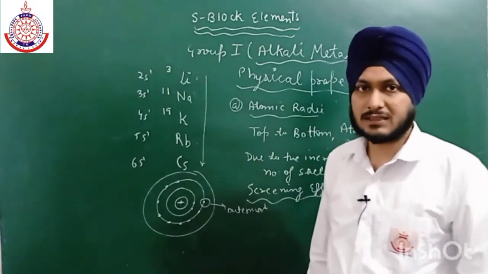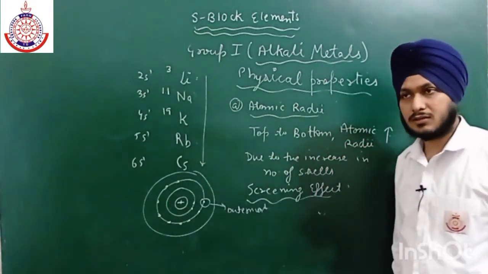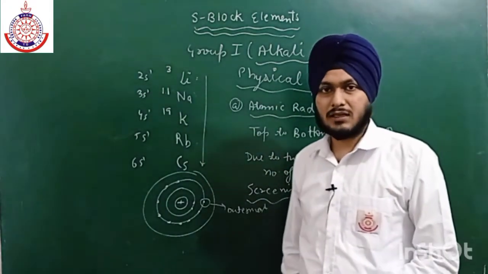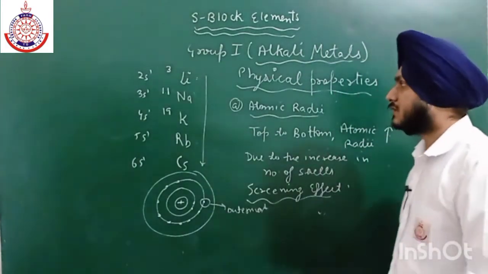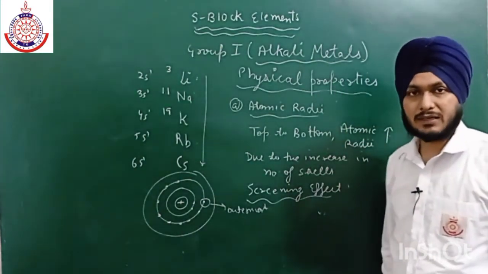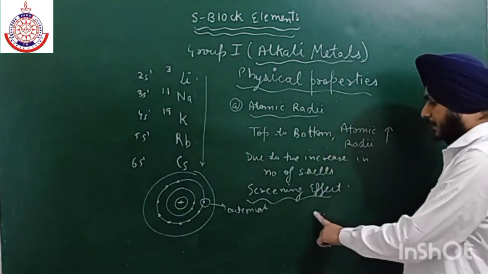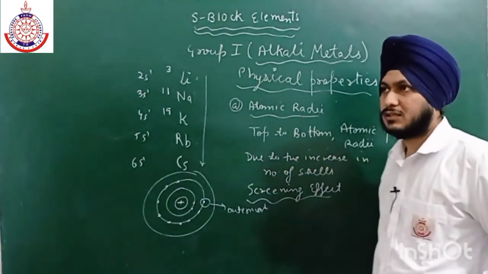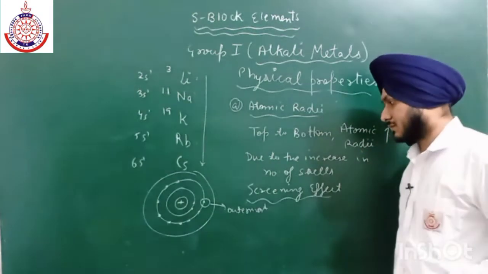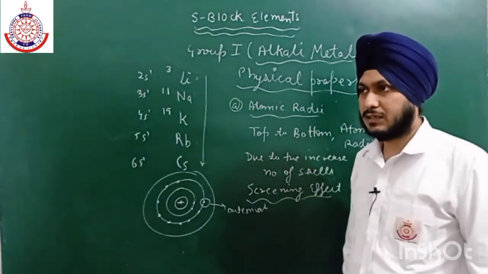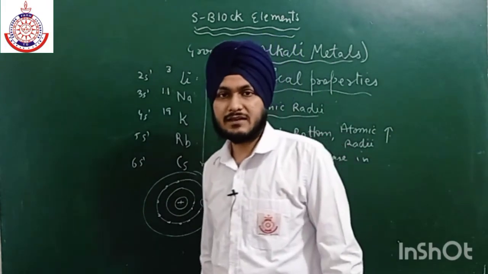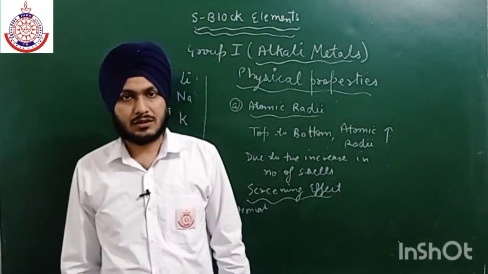As the nuclear charge felt decreases, the atomic radius will increase. There is no decrease in the atomic radius due to the nuclear charge. So shielding effect reduces the nuclear charge. These are the two main reasons why the atomic radius increases as we go down the group.